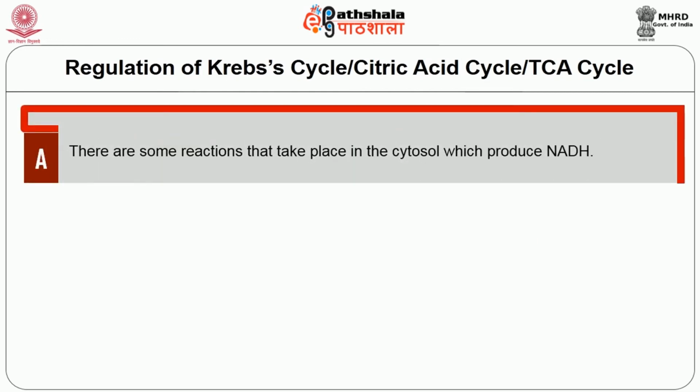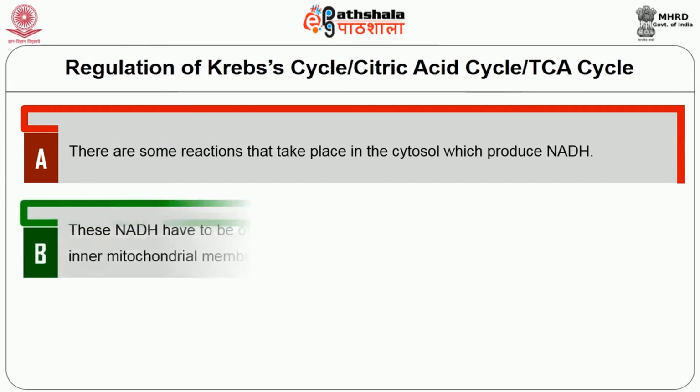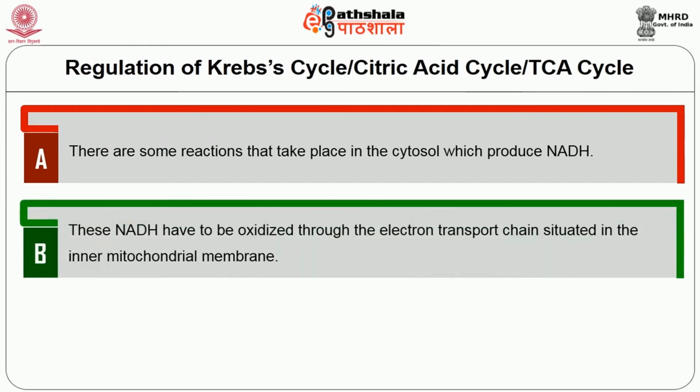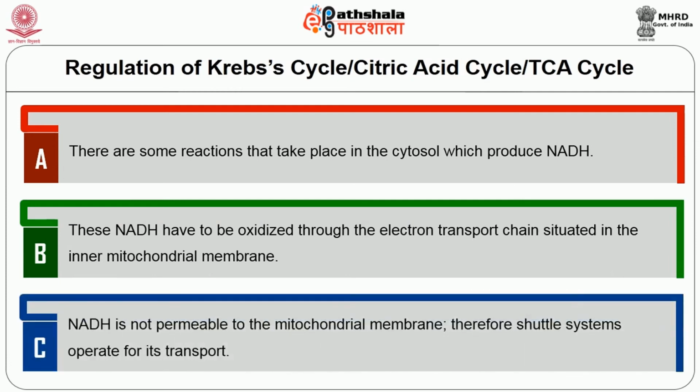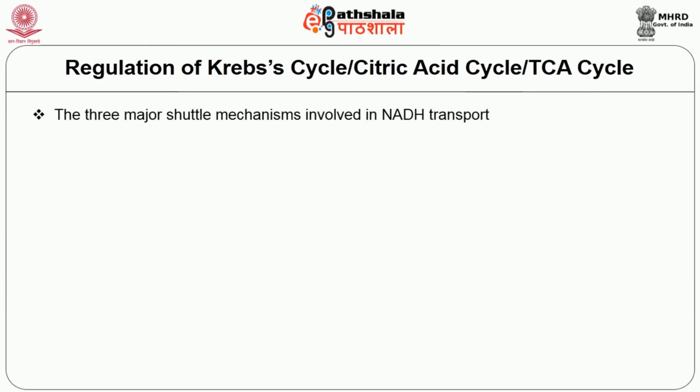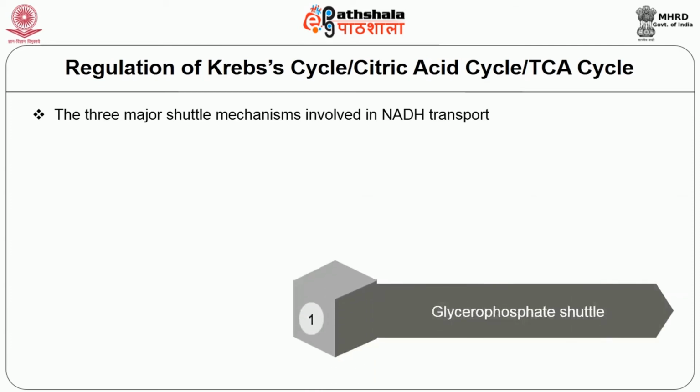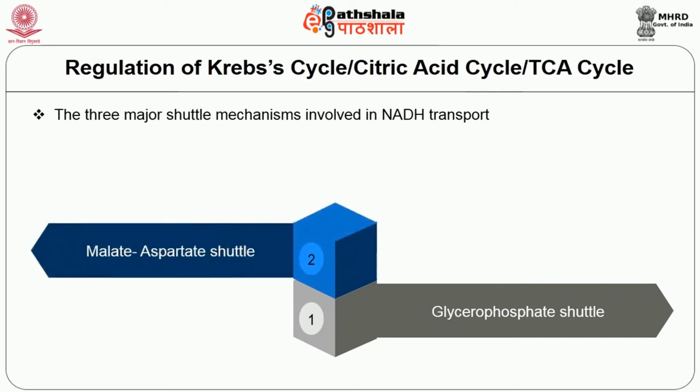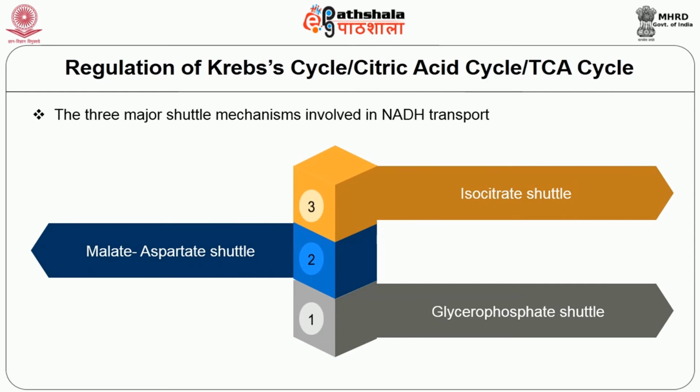These are some reactions that take place in the cytosol which produce NADH. This NADH has to be oxidized through the electron transport chain situated in the inner mitochondrial membrane. NADH is not permeable to the mitochondrial membrane, therefore shuttle systems operate for its transport. The 3 major shuttle mechanisms involved in NADH transport are the glycerophosphate shuttle, malate aspartate shuttle, and isocitrate shuttle.